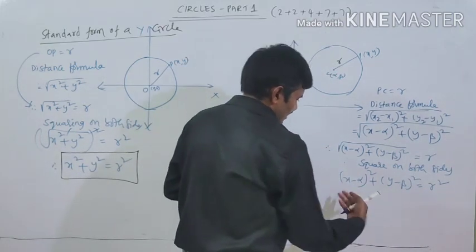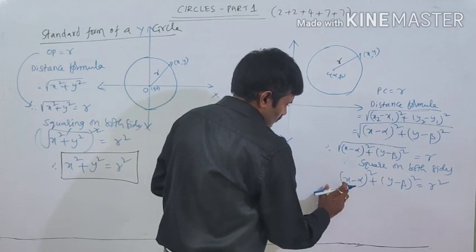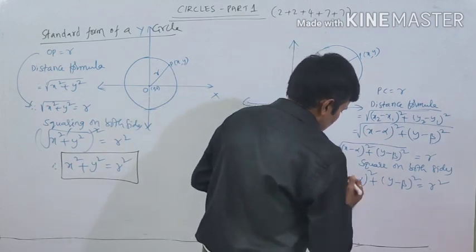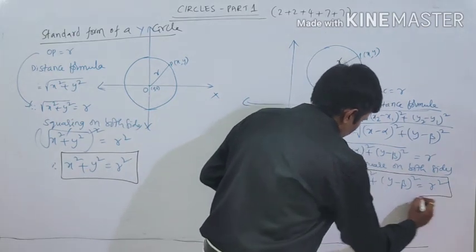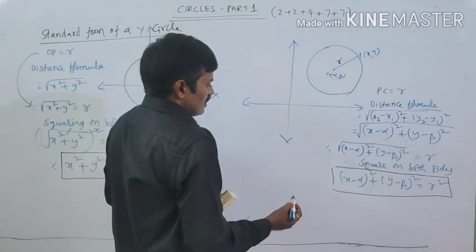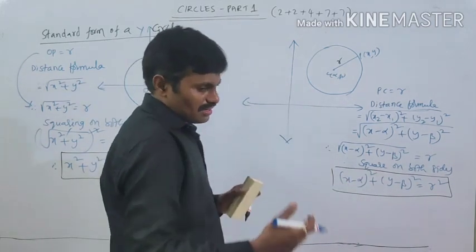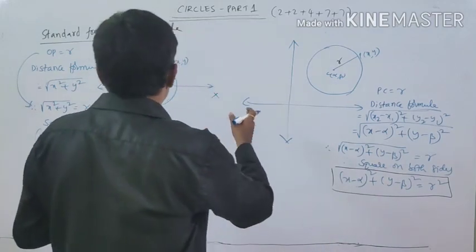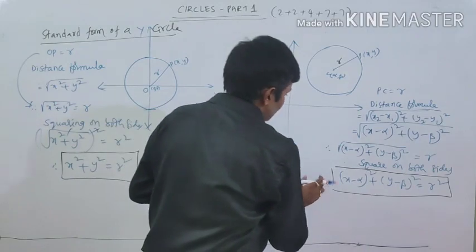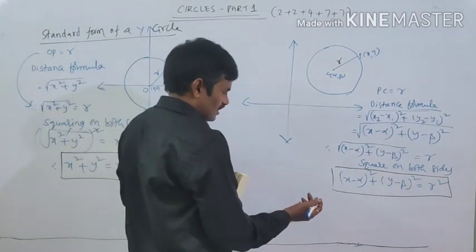Now if you expand, you will get another form. It is also called the general form of a circle. For the circle, different forms of equations are there. This one is the standard form, and it can be expanded.